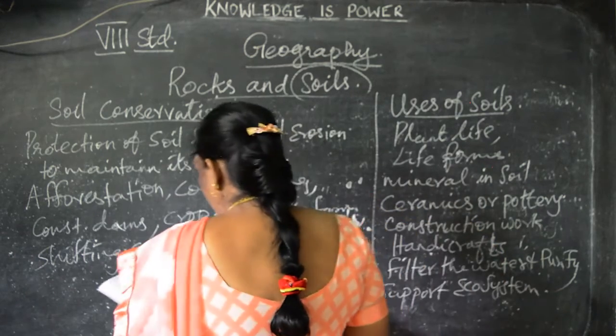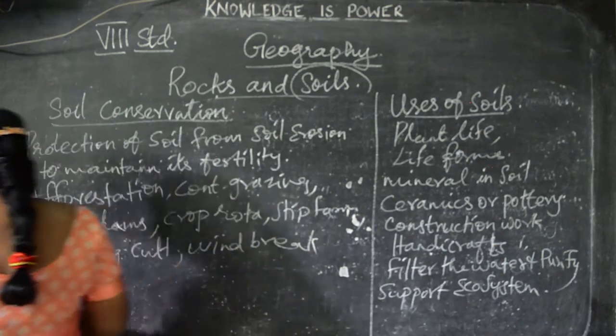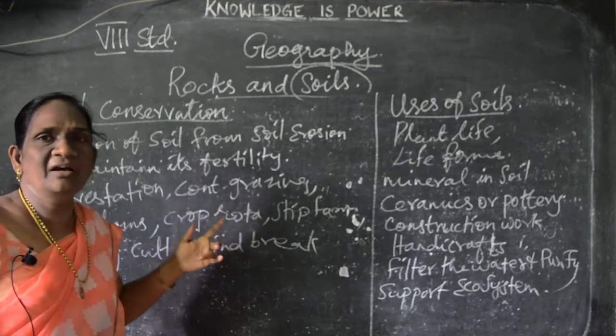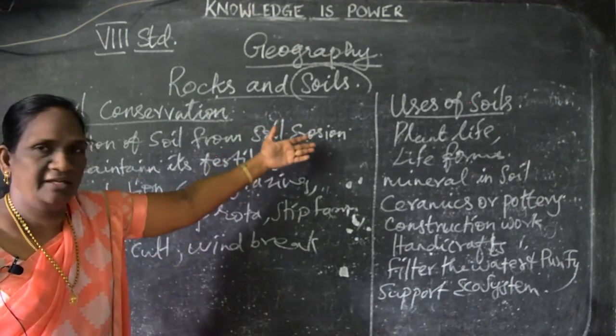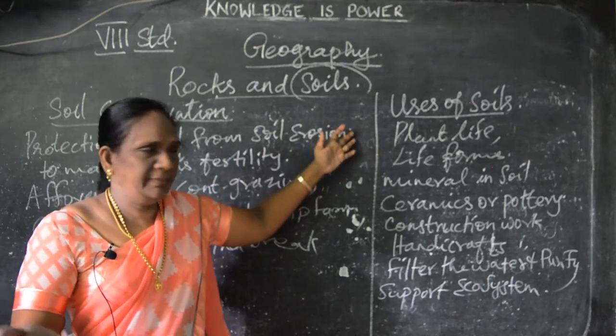So, they are the uses of soil. What are the uses of soil, children? They are very much useful for plant life and other life forms, and for people also.